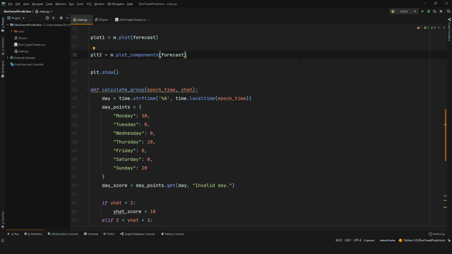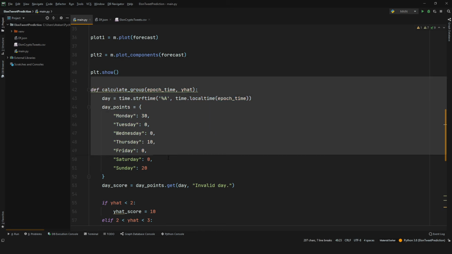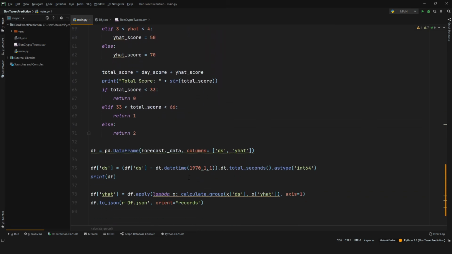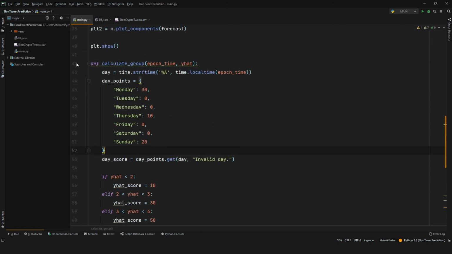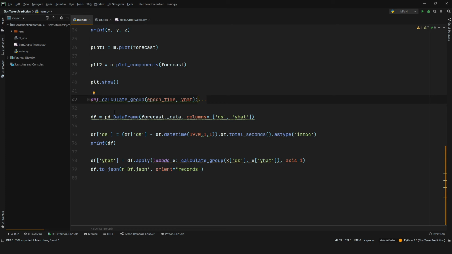In the code, I've implemented it in the calculate group function. However, I won't be going over that because it's not that interesting. Now we can move on to the final piece of code. And all it does is apply our function to each element and export our predictions as a JSON file.